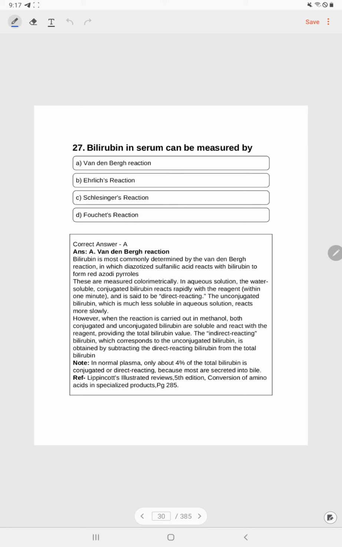Fouquet's reaction. Answer is A. Van den Berg's reaction. Bilirubin is most commonly determined by Van den Berg reaction, in which